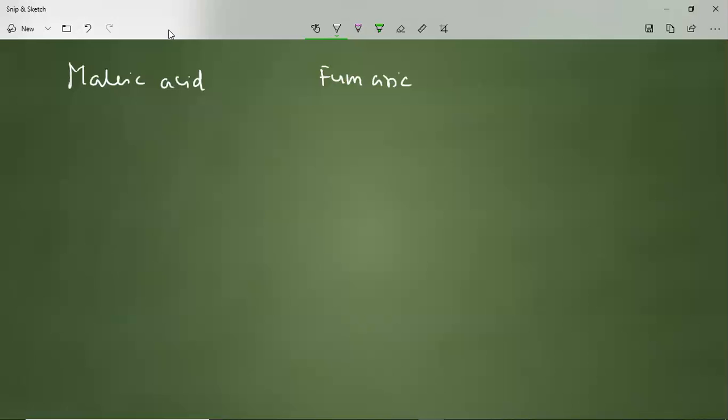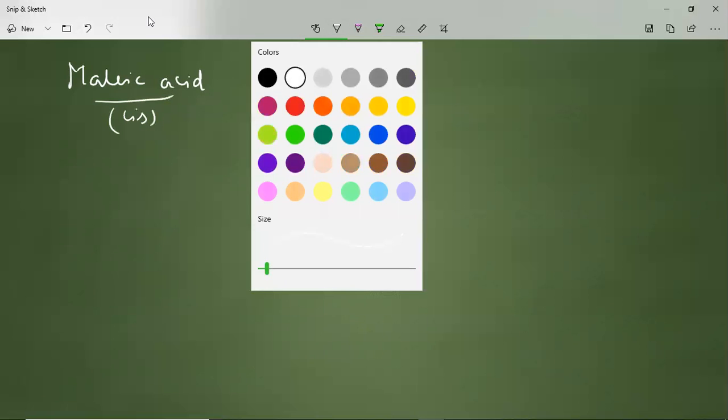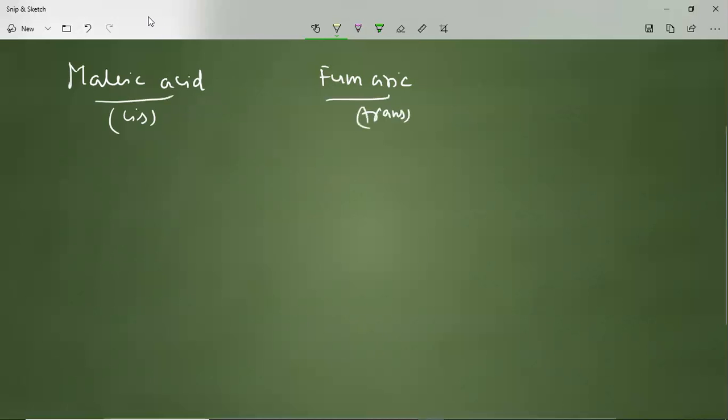Both are dicarboxylic acids. They are cis and trans isomers. And malic acid is actually the cis form, and fumaric acid is the trans form. If you take the malic acid, that is a cis form, it's a dicarboxylic acid.